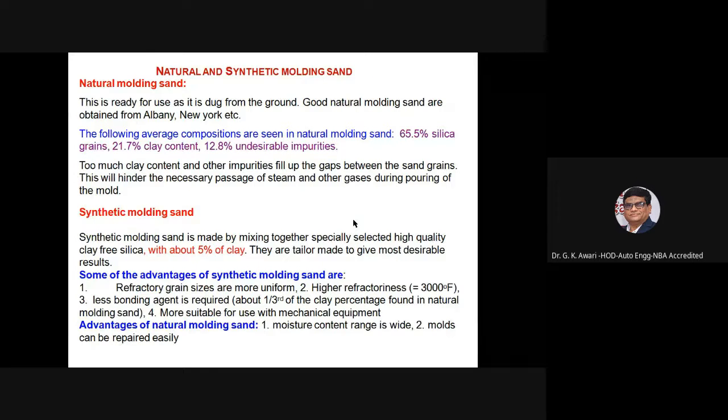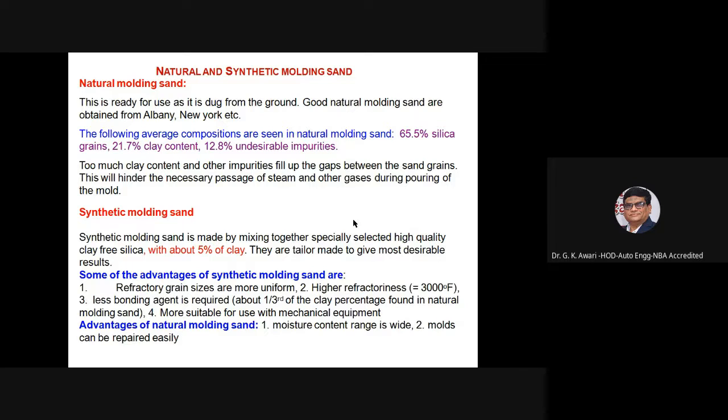Natural and synthetic molding sand. Natural sand is ready for use as it is dug from the ground. Good natural molding sand is obtained from Albany, New York. The following average compositions are seen in natural molding sand: 65.5% silica grains, 21.7% clay content, and 12.8% undesirable impurities. Too much clay content and other impurities fill up the gaps between the sand grains. This will hinder the necessary passage of steam and other gases during pouring of the mold.